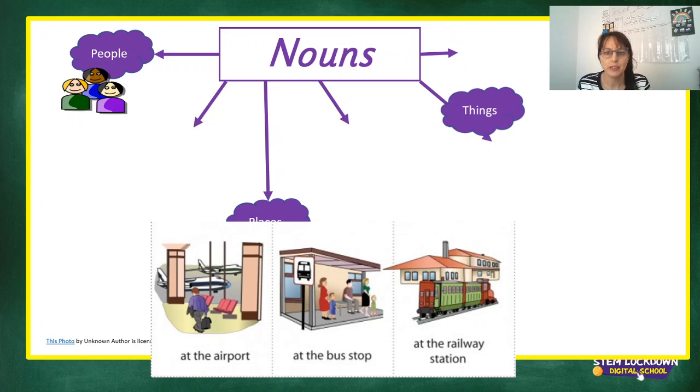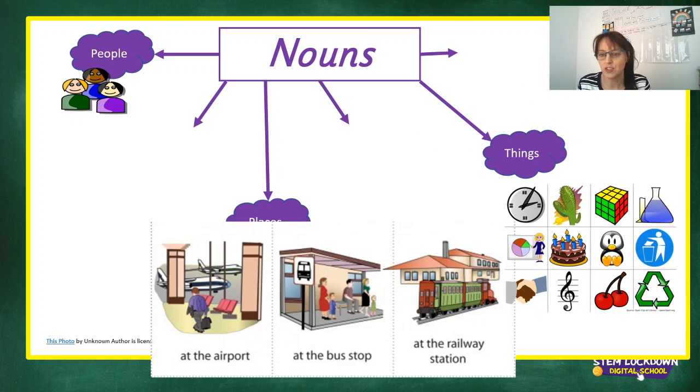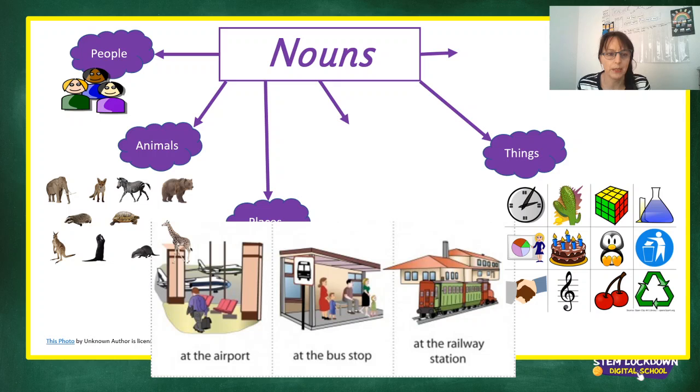It can also be things. So there we have some objects, cherries or fruit, sign, penguin, clock. Okay, those are all objects. We also have animals. So there we can see a bear, a zebra, a fox, a badger, kangaroo, an elephant, a giraffe.